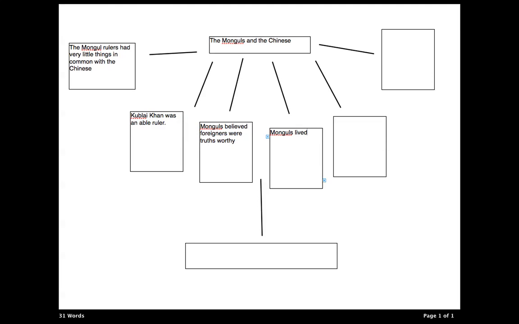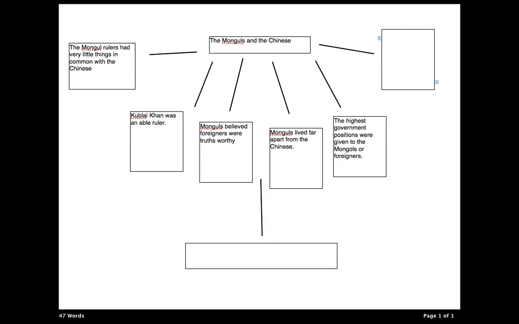Mongols lived far apart from the Chinese. The highest government positions were given to the Mongols or foreigners.